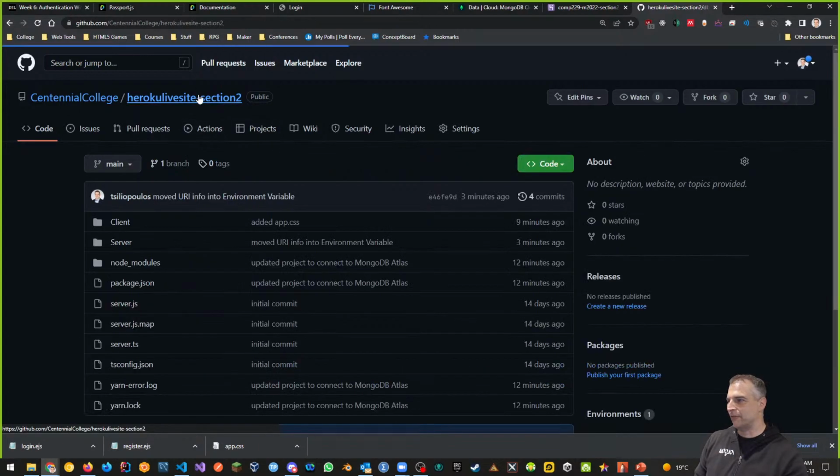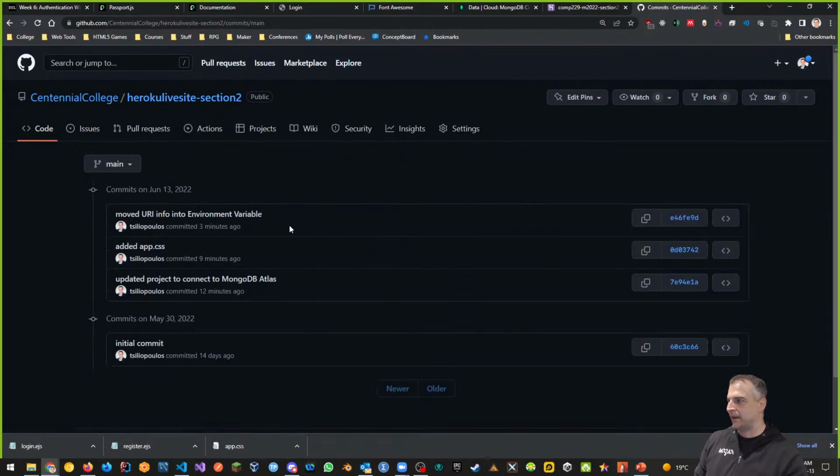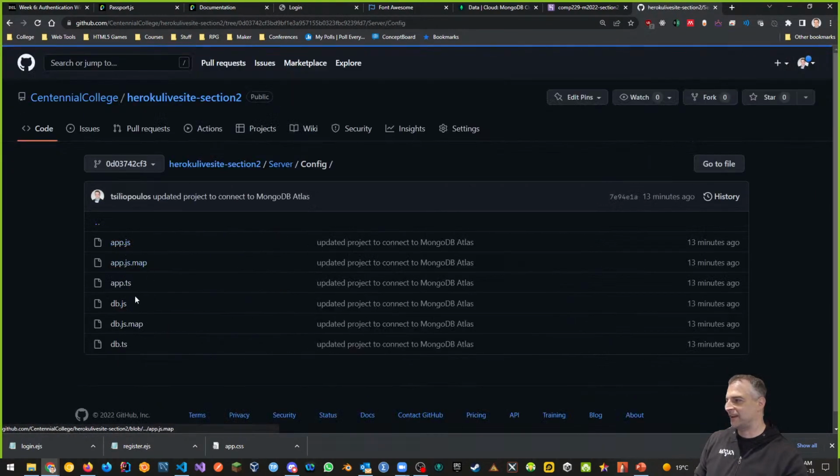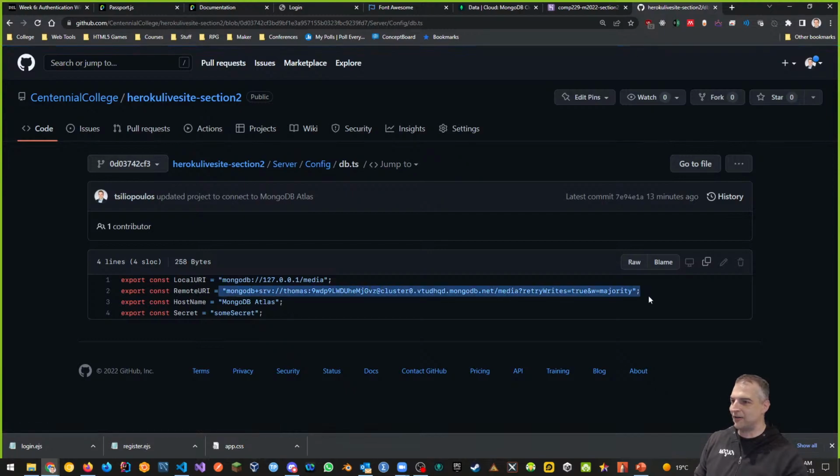If I went up here and put it here for the first time ever, in my commit history, if I go to my commit history, and if I look at the previous commit, added app CSS, and if I go in there, right, so let's browse from that, and if I go into my server, and if I go into my config and into my DB, oh man, here it is again. And this thing will complain. So a lot of times to fix this problem, before you make it live, make sure you wipe out your commit history, because remember, this is just your remote. You don't care about keeping good commits here necessarily, right?